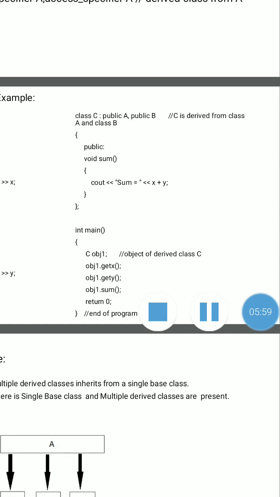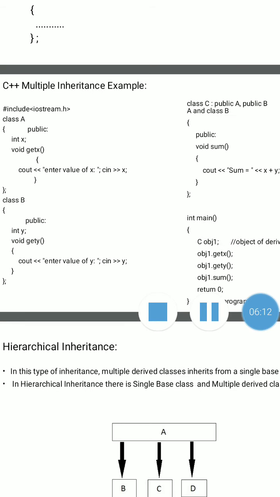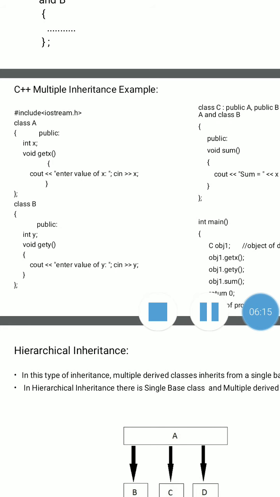We access the data members of base classes A and B, data members X and Y, directly, because X is the data member of class A declared in the public section, and Y is the data member of class B, which is also declared in the public section. The data members and member functions declared in the public section of a class are directly accessible anywhere in the program. This sentence is very important.